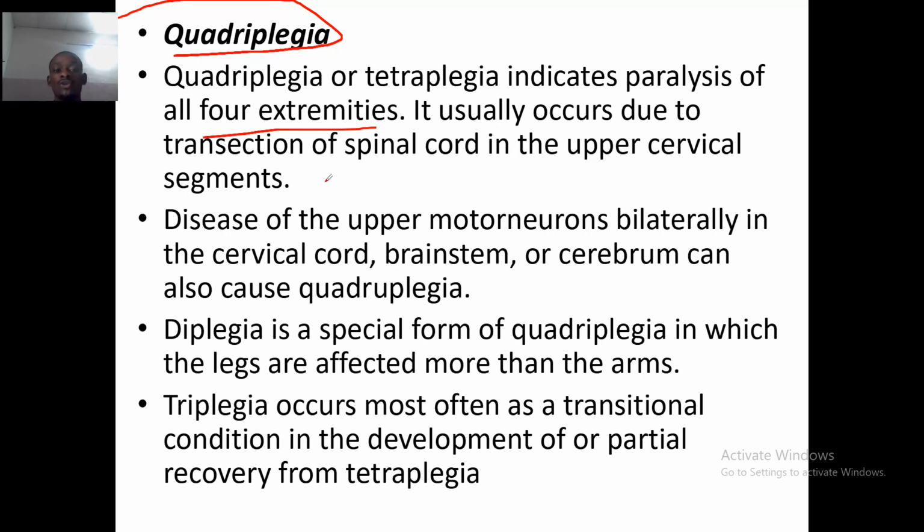It usually occurs due to transection of the spinal cord in the upper cervical segment. Disease of the upper motor neurons bilaterally in the cervical cord, brainstem, or cerebrum can cause quadriplegia. Diplegia is a special form of quadriplegia in which the legs are affected more than the arms. Triplegia occurs more often as a transitional condition in the development of partial recovery from tetraplegia.